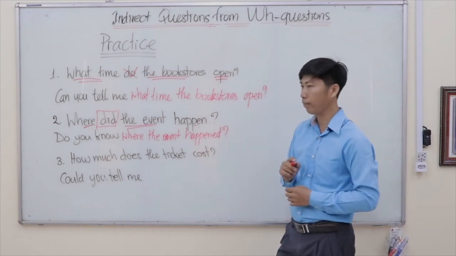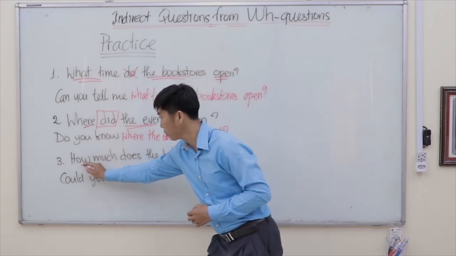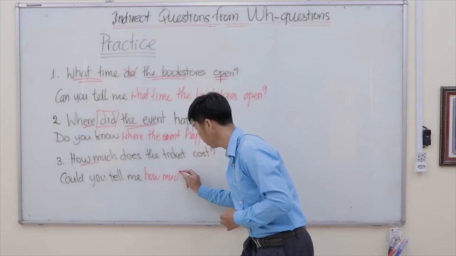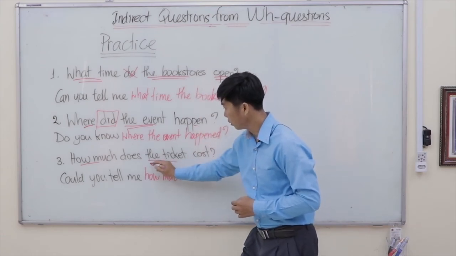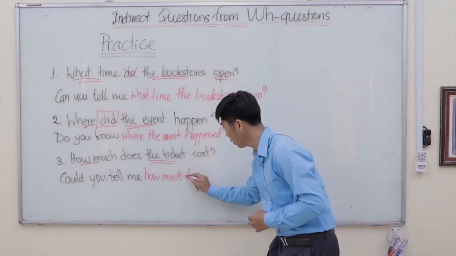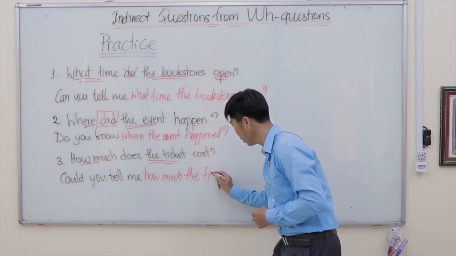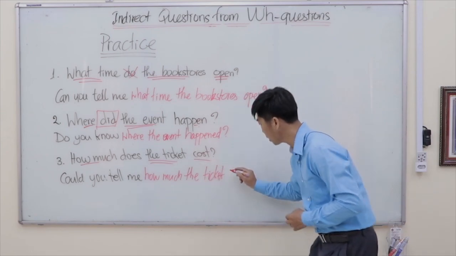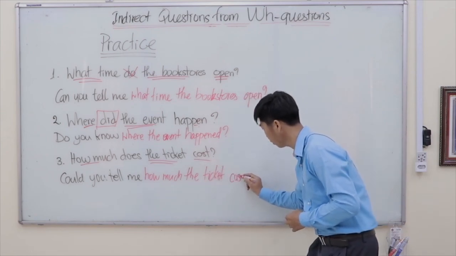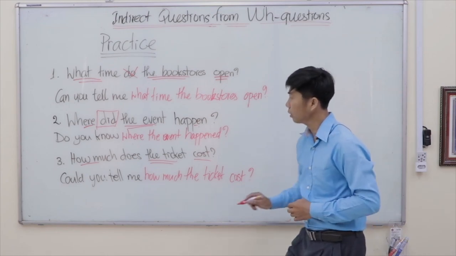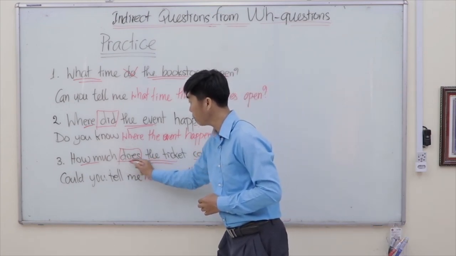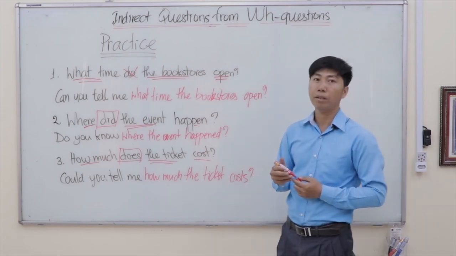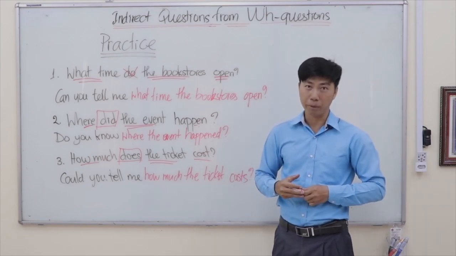And number 3, the question word is how much, and then the ticket is the subject, so the ticket, and then cost is the main verb. Okay, cost. But we use does here as a helping verb, so for our main verb we have to put s. So I think all of you got correct answers.